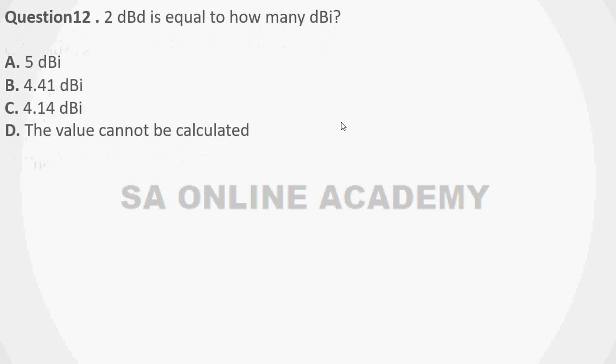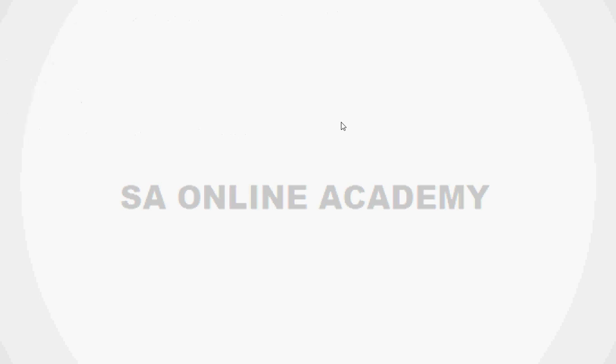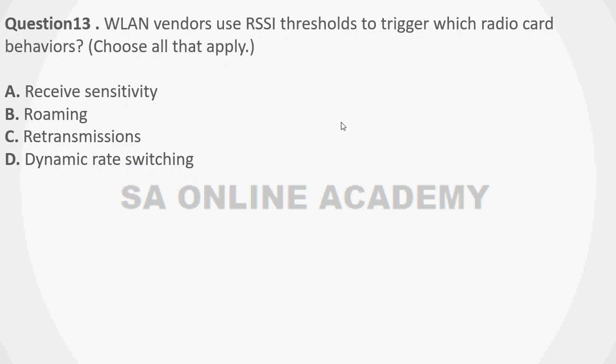Question 12. 2 dBd is equal to how many dBi? So friends, we discussed how to calculate dBi from dBd. So using that formula, calculate it. Very simple one. Option A 5 dBi, option B 4.41 dBi, option C 4.14 dBi, option D the value cannot be calculated.